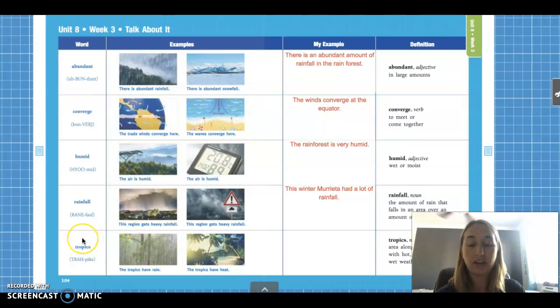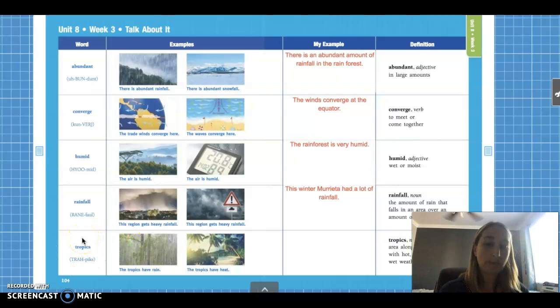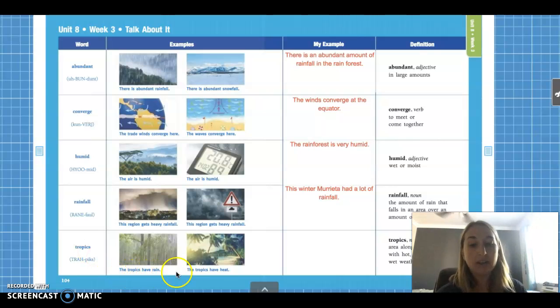Okay, so let's go ahead and look at our vocab word. Say it with me, tropics. Go ahead and say it again, tropics. All right, how many syllables? Tropics. That's right, 2 syllables in the word tropics, okay? The tropics have rain. The tropics have heat. Okay, so remember all those areas close to the equator, right, have lots of rain and lots of heat, okay?